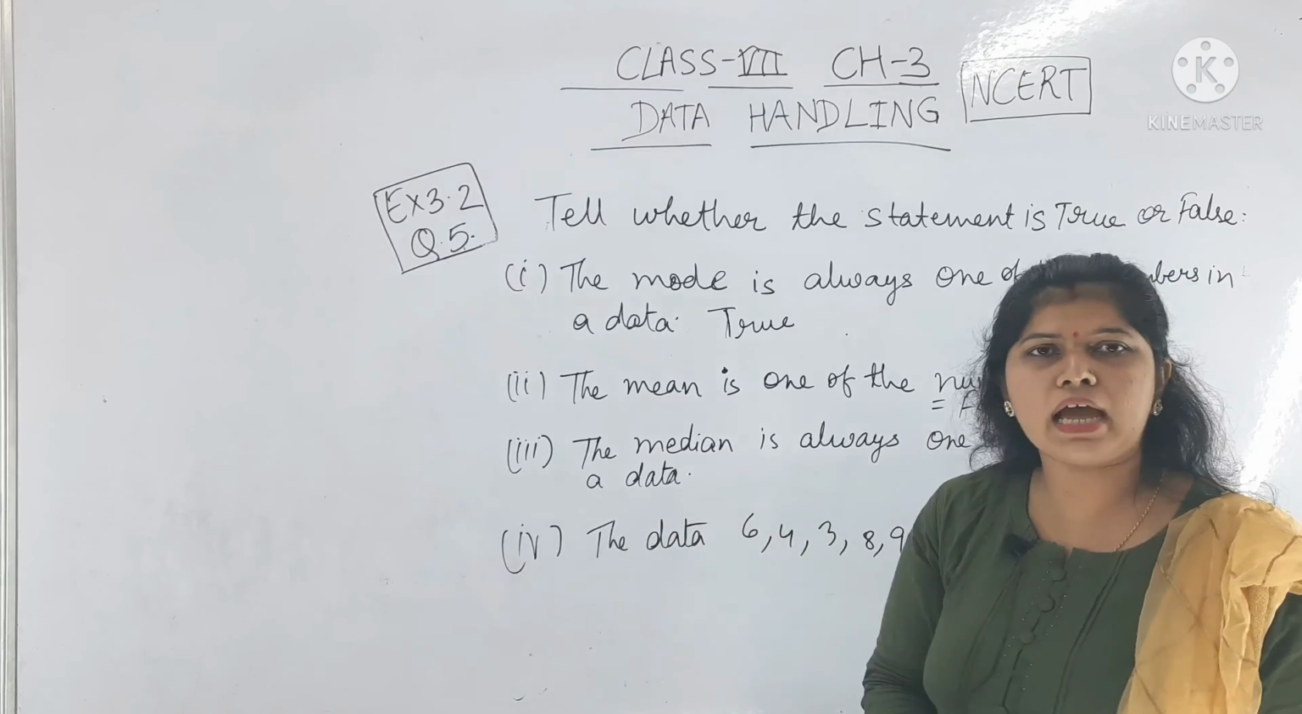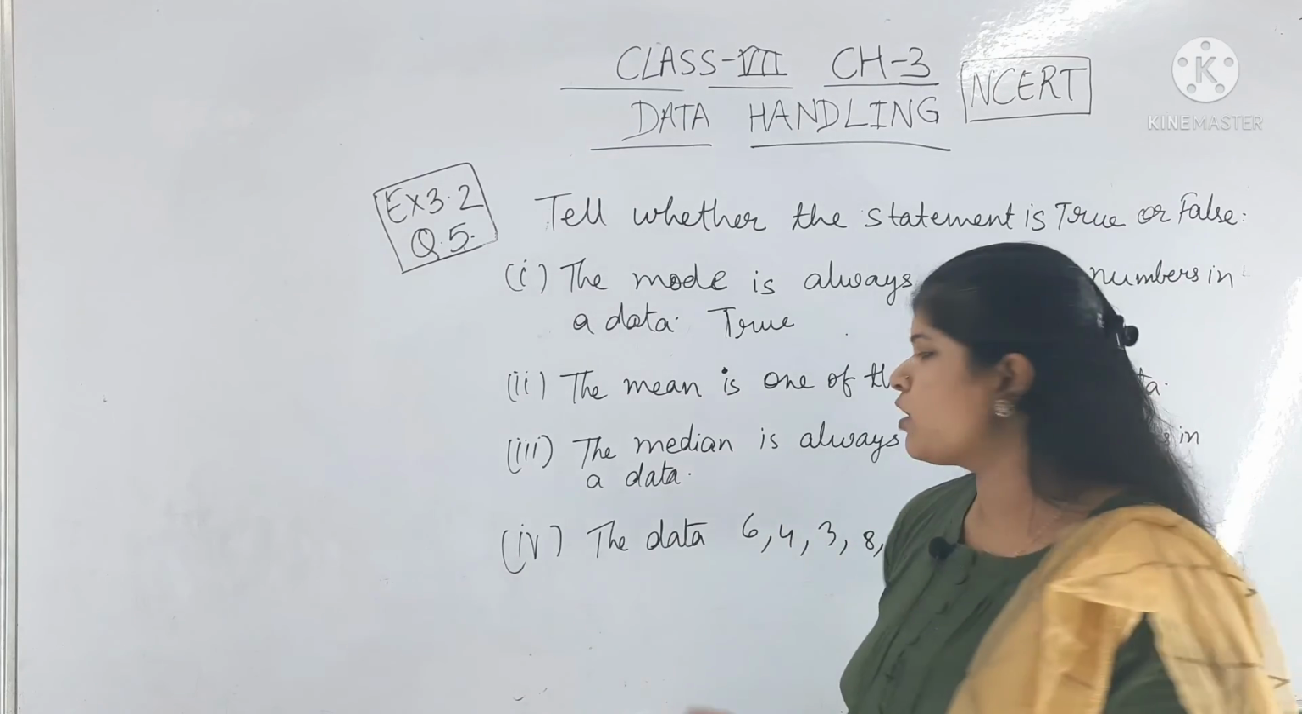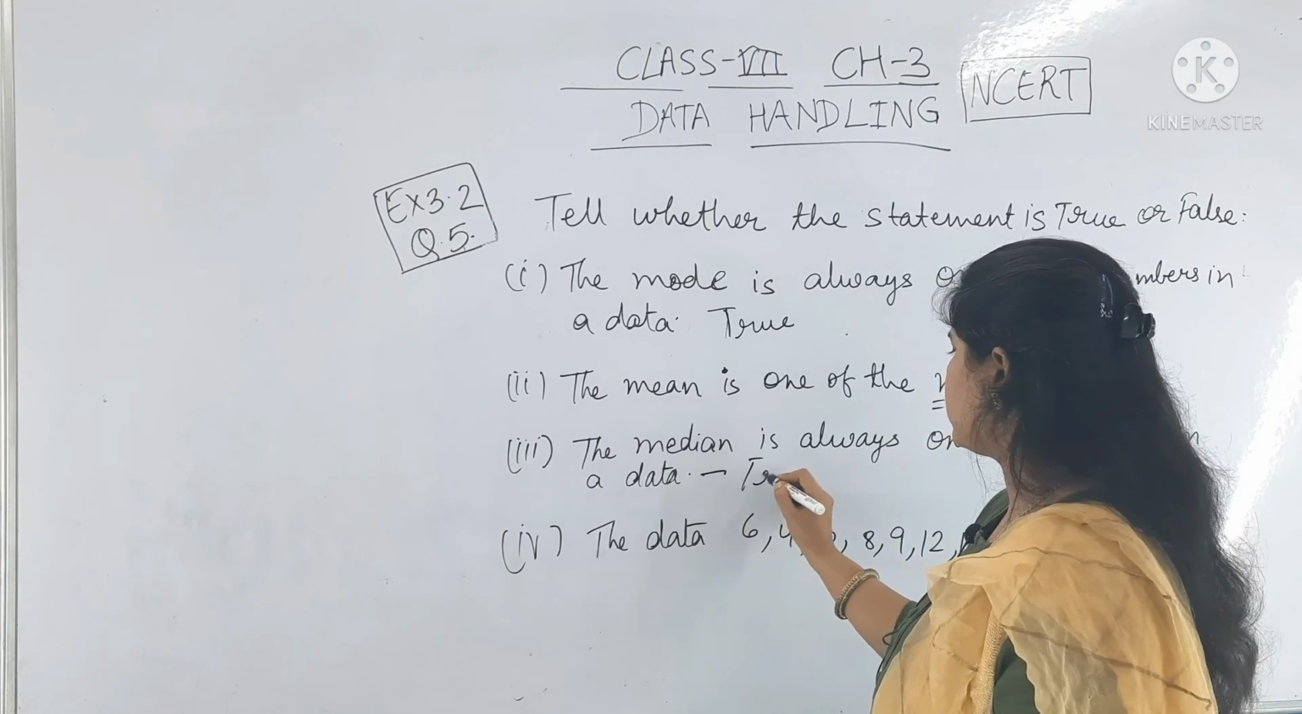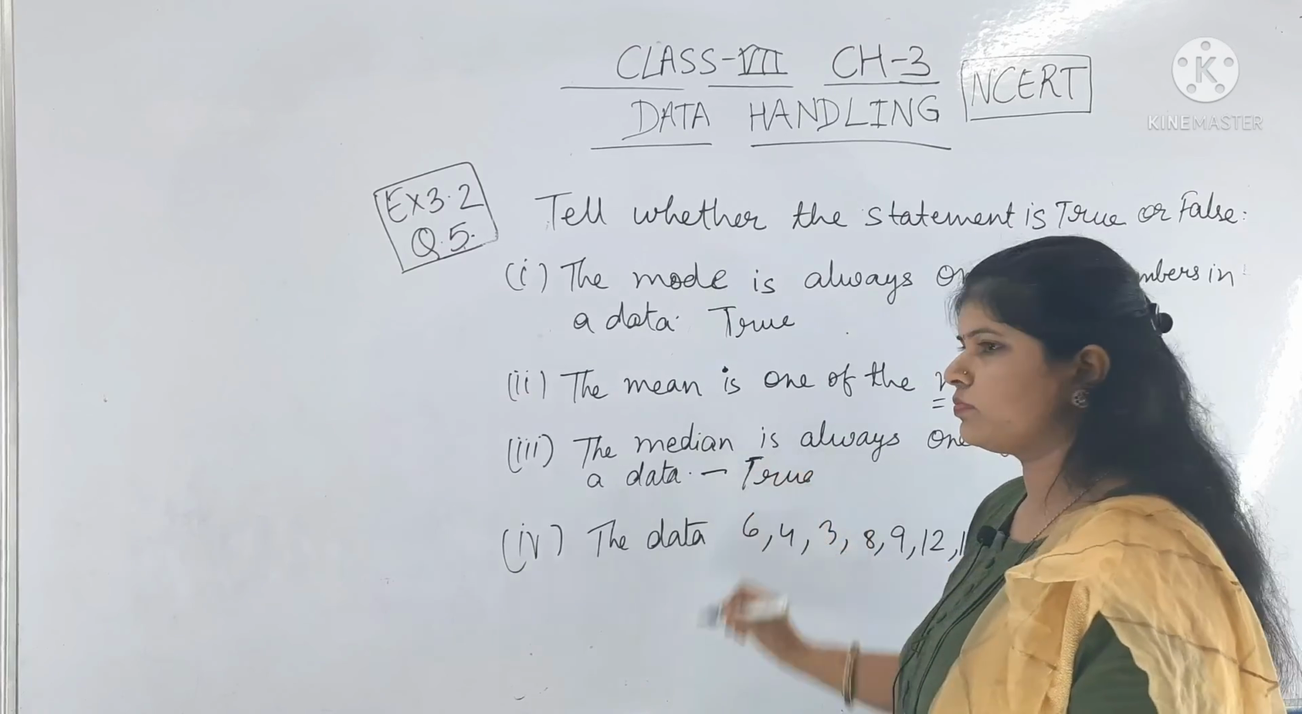You can see the third part: the median is always one of the numbers in a data. Yes, we know the median is the middle value of the data. So here it is true.